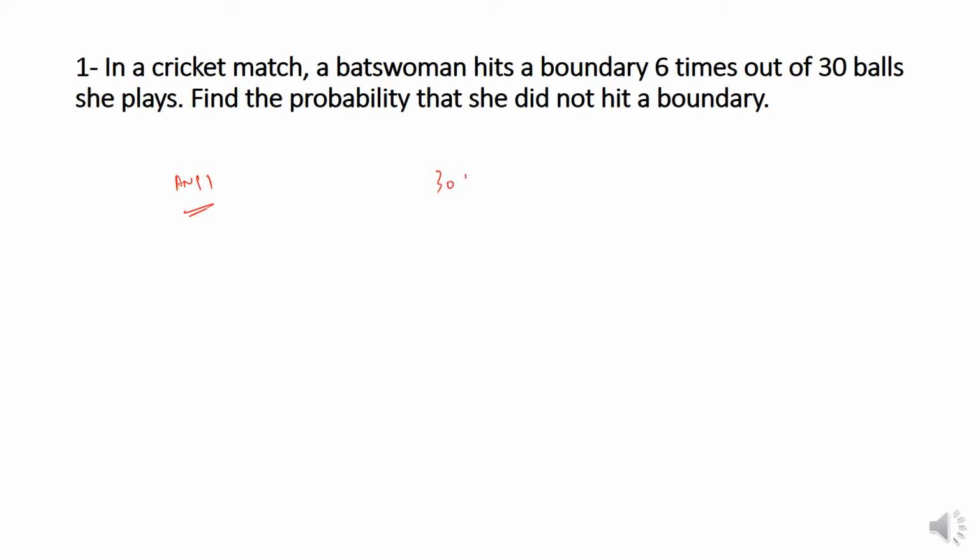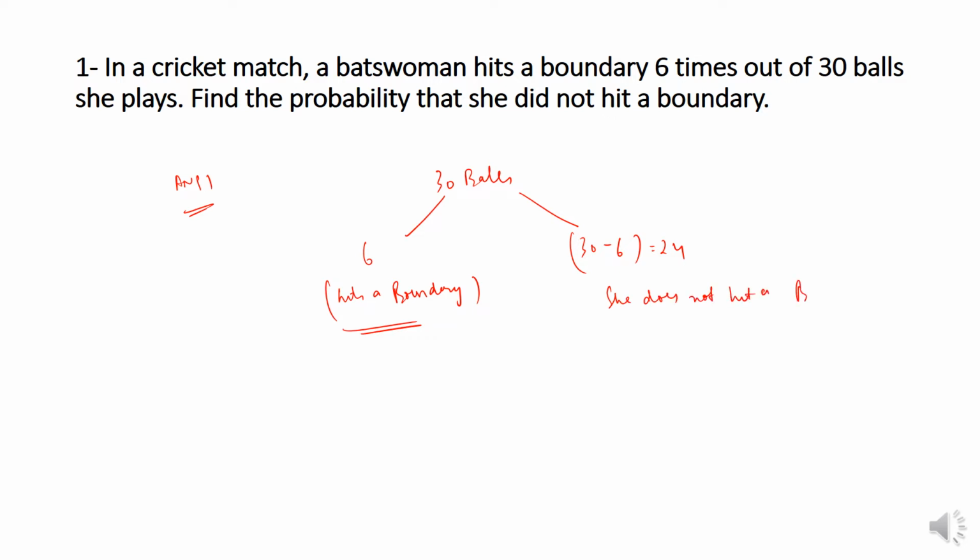So there are 30 balls. It is being said that out of these, 6 times she hits a boundary. Now we want how many times she does not hit a boundary. So 30 minus 6, which is equal to what? 24 times she does not hit a boundary. Now what is the question asked? Find the probability that she did not hit a boundary.